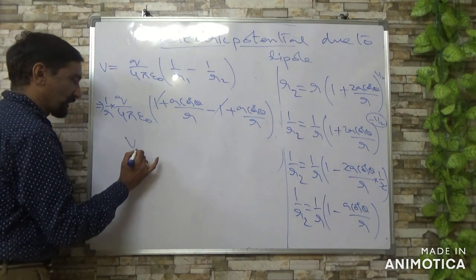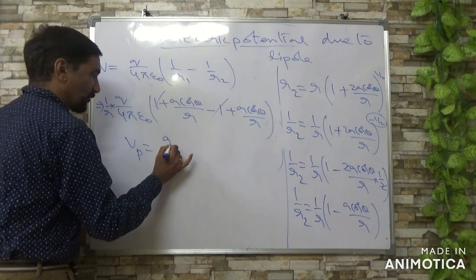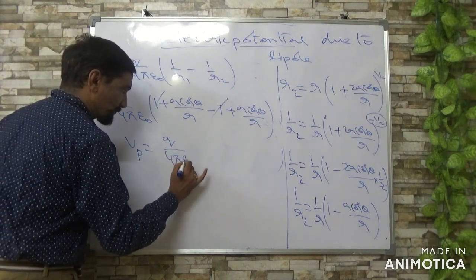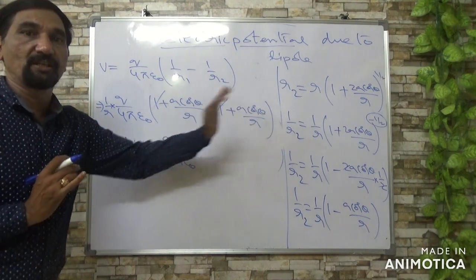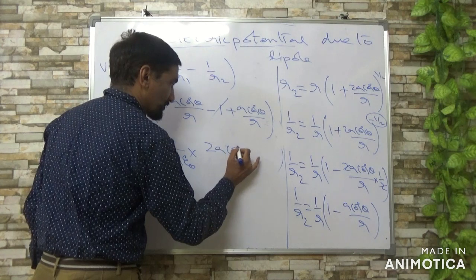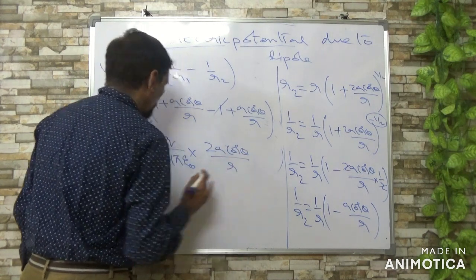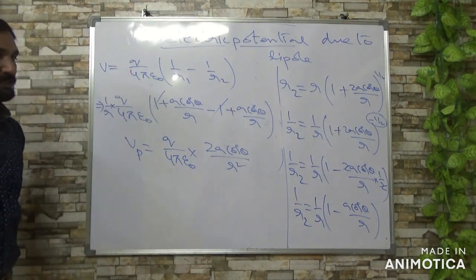You get the potential at point P as Q by 4 pi epsilon naught times A cos theta by R plus A cos theta by R, together 2A cos theta by R, into another 1 by R, so it becomes R square.